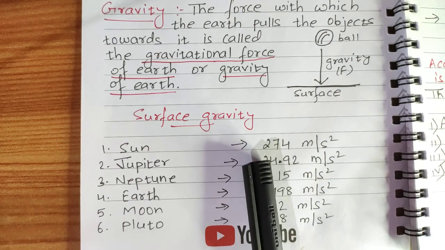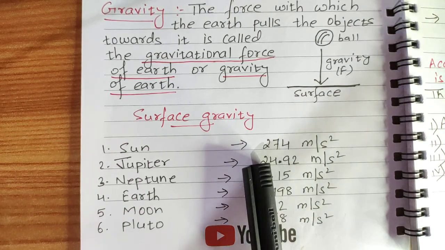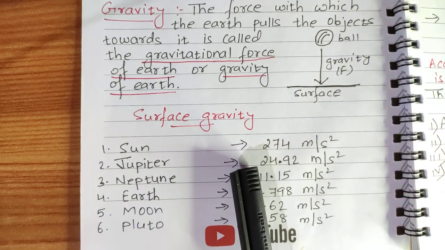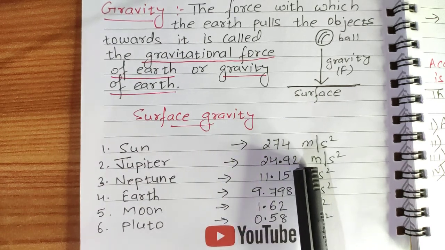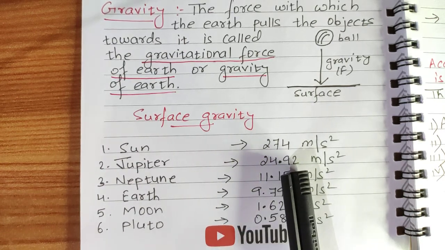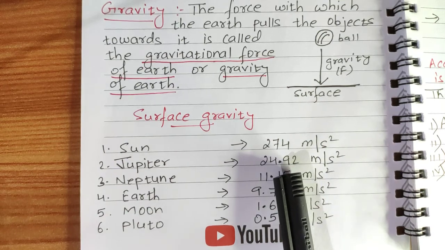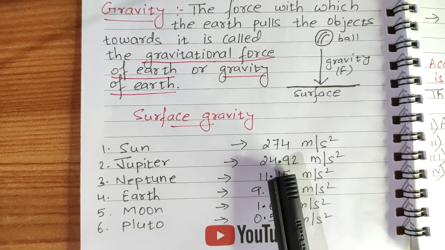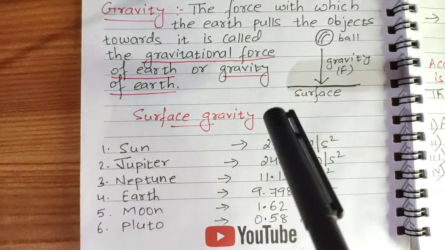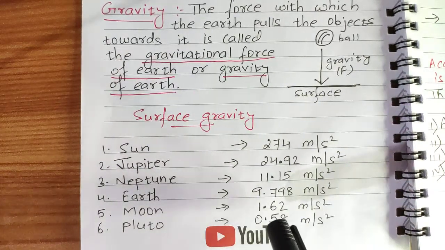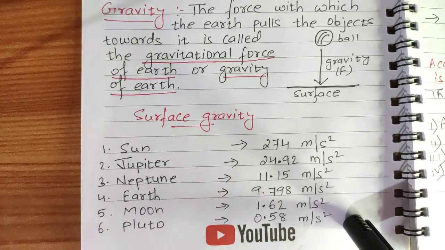You see children, a natural magnet and an artificial magnet, which has more power of attracting a magnetic material? Of course, an artificial magnet. The reason is a natural magnet does not have as much magnetic power as artificial magnets. Just like that, here also the surface gravity depends upon the mass; which has more mass has more surface gravity.